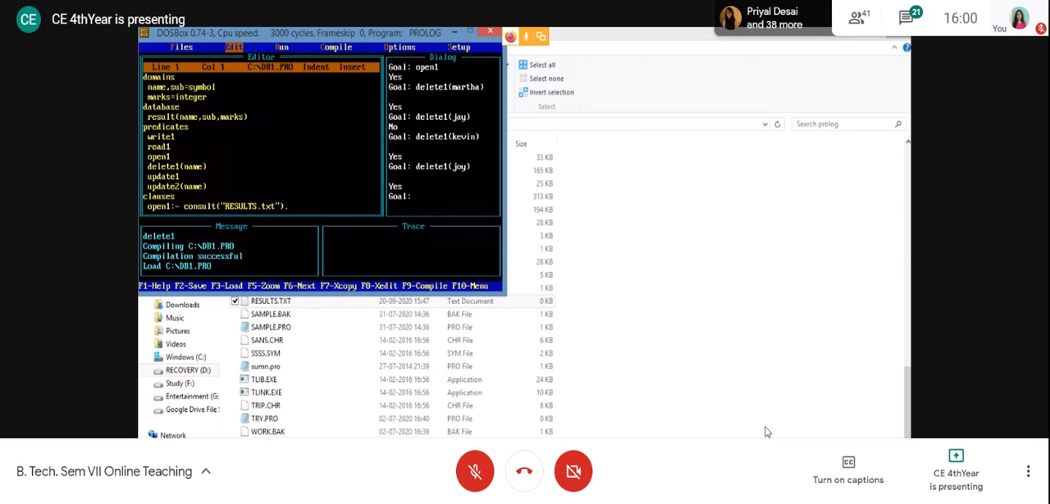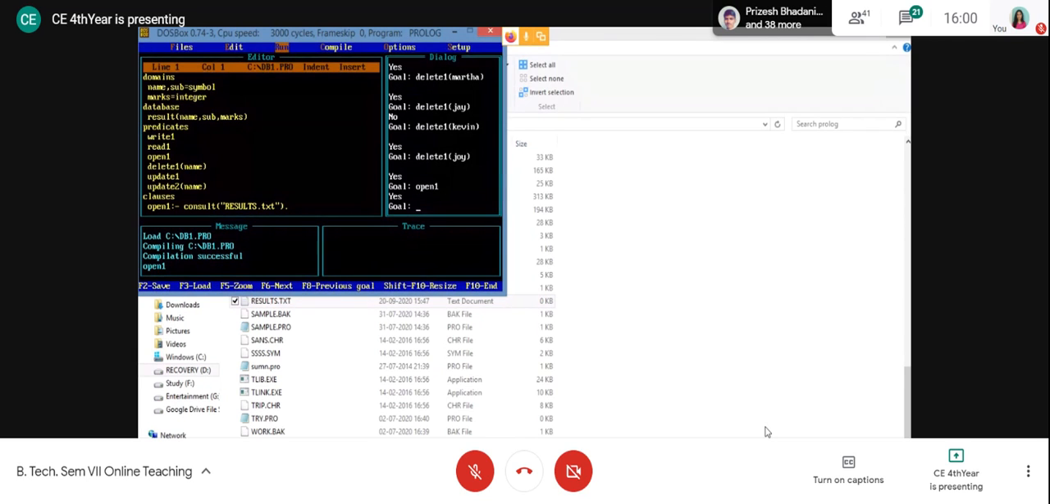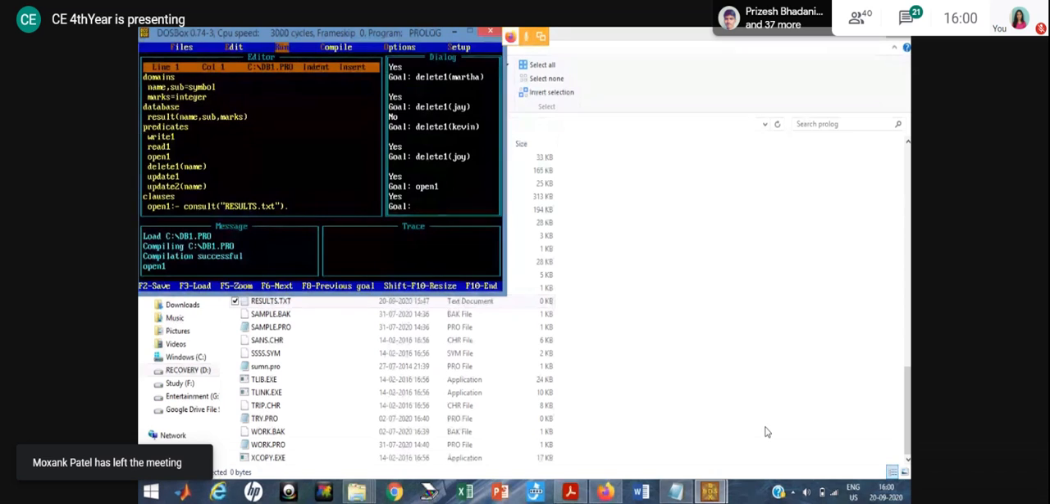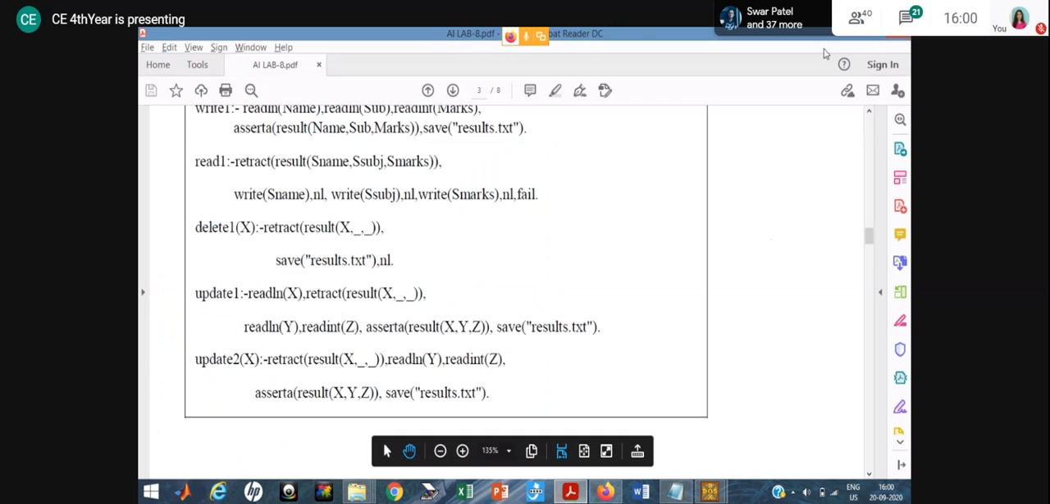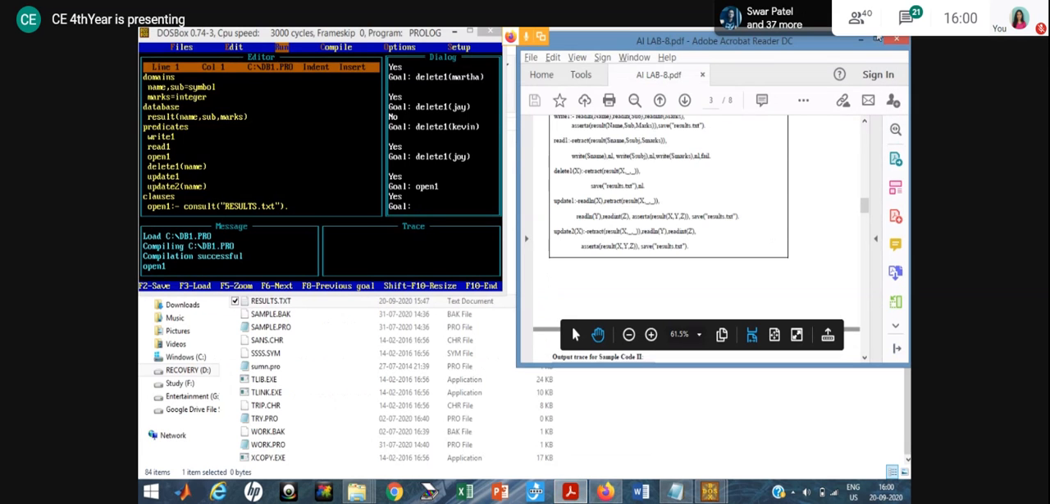So first I am compiling it. Then after that I am opening the file. When I open the file, it will show me load the file into the database. If you want to consult a file, to refer to a file, you have to use the consult command: consult result.txt. All of you know the code, right? In parallel I will also show this code, so it's clear to you, everyone.